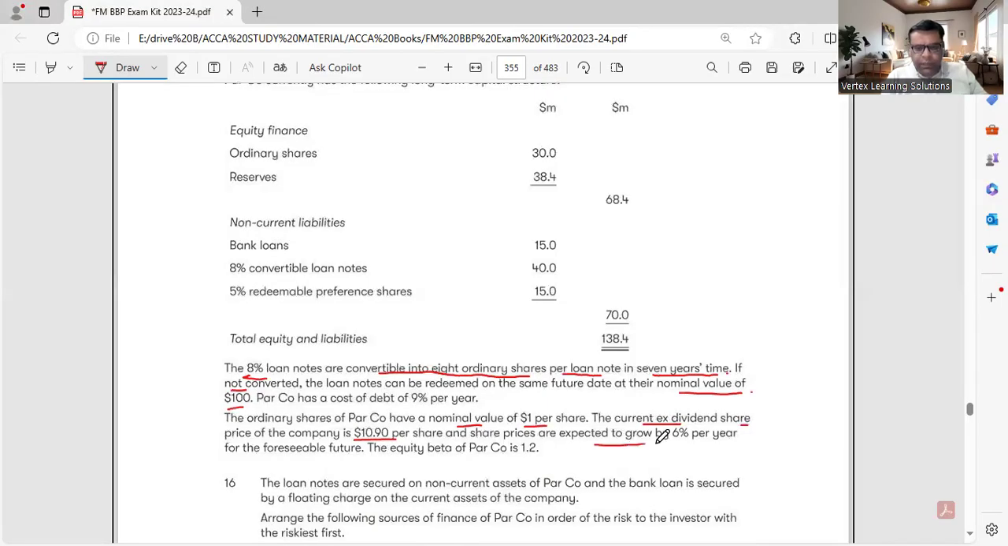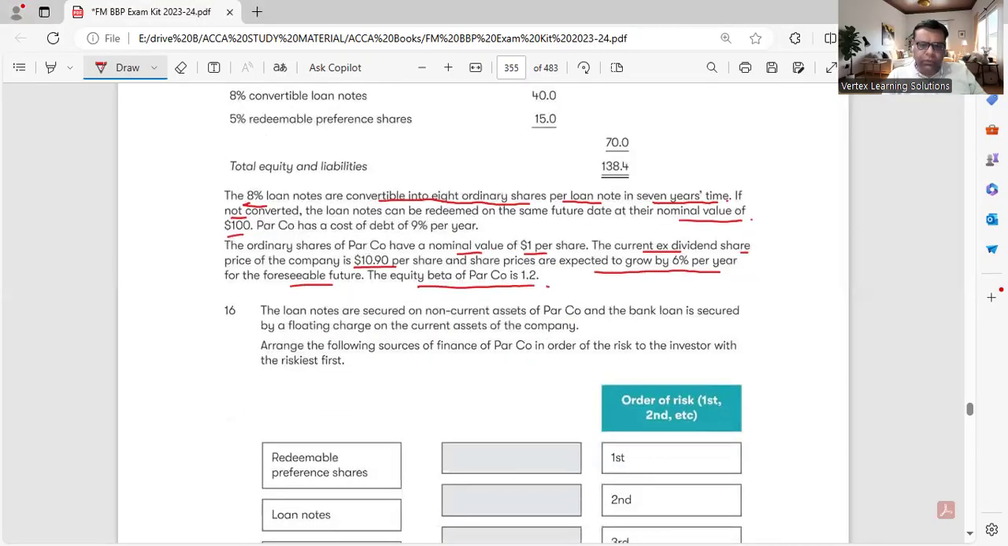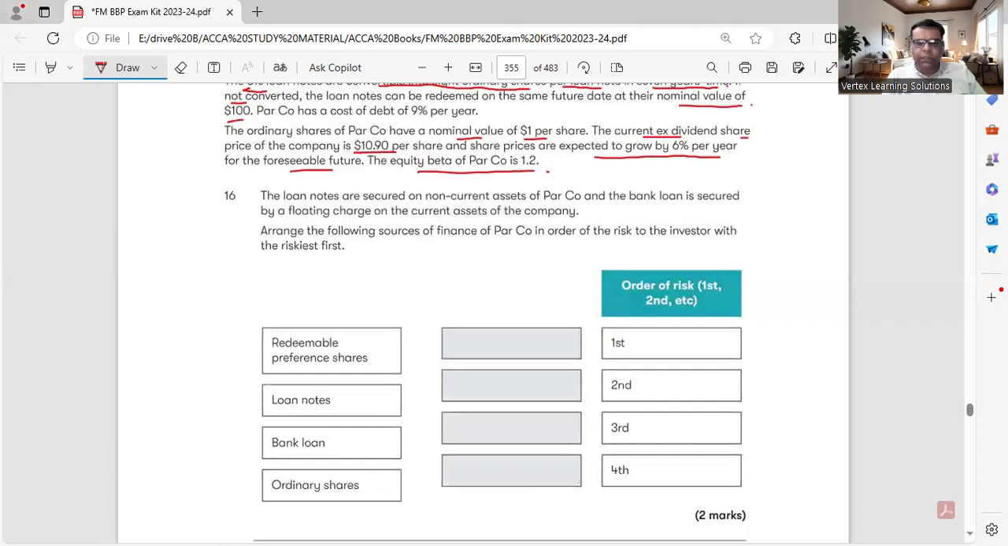Share prices are expected to grow by 6% per year for the foreseeable future. Equity beta of the Par company is 1.2. The loan notes are secured. Secured means any non-current assets are provided to secure loan note holders. If there is any bankruptcy, those non-current assets will be sold in the market and used to settle the liability of the loan note holders.